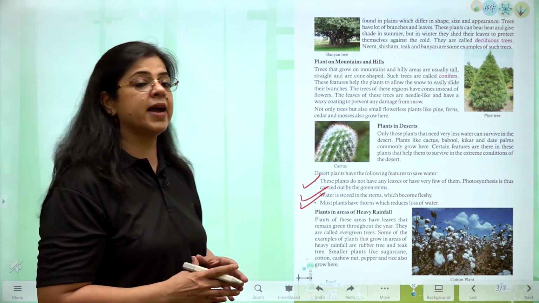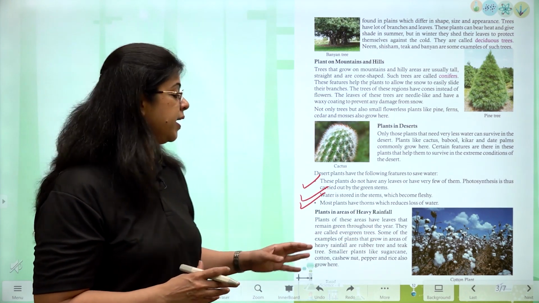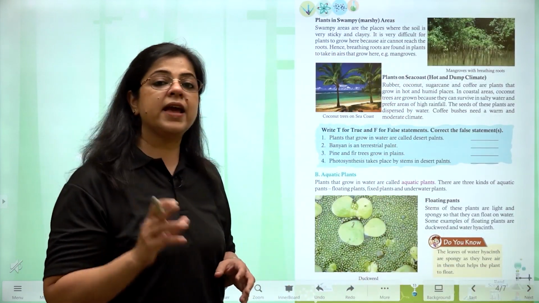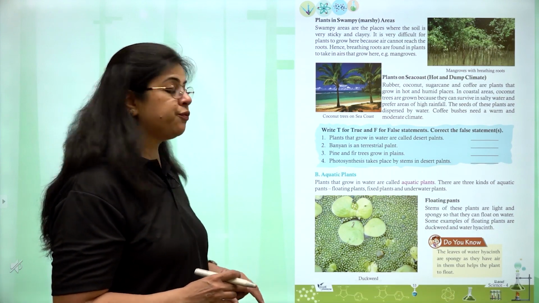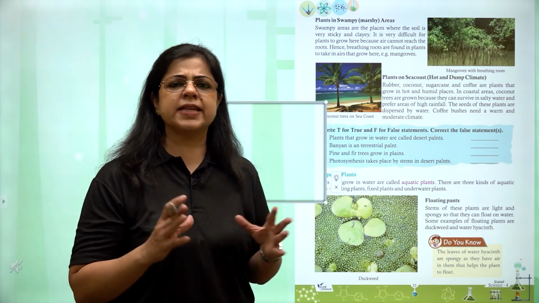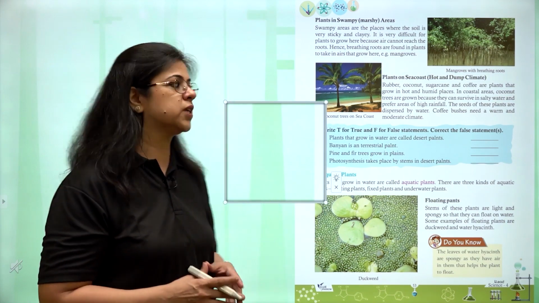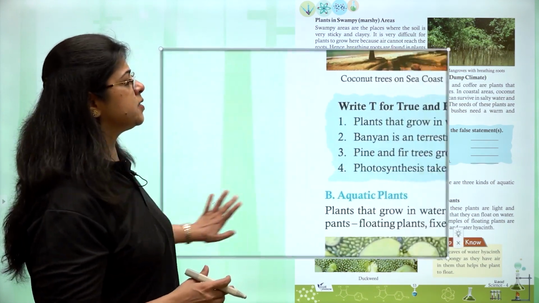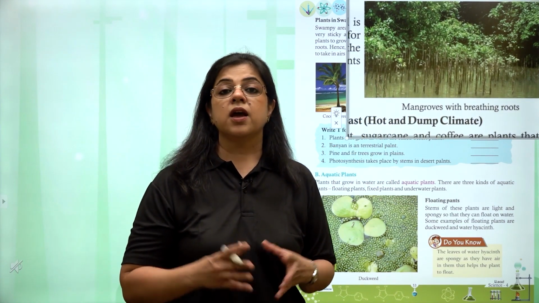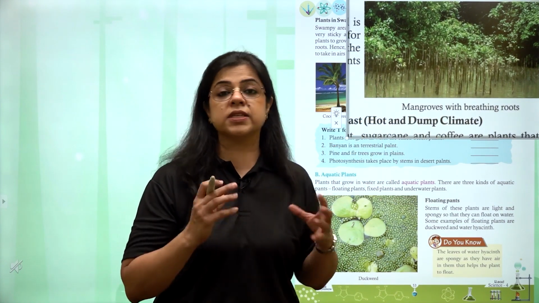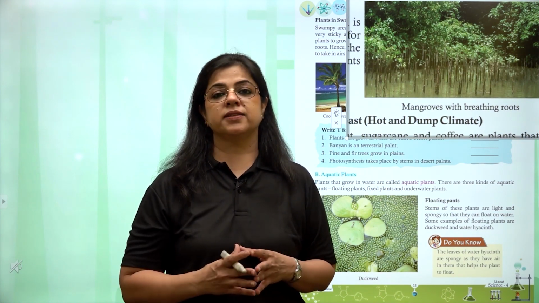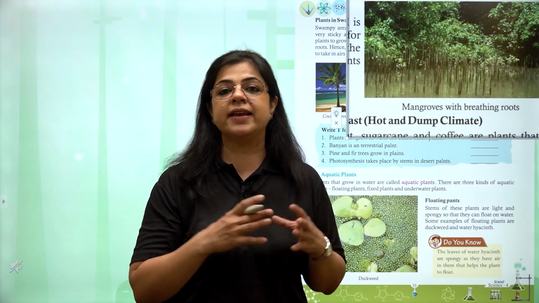Now let us understand about plants which survive in heavy rainfall area. So the plants which survive in heavy rainfall area have to face the problem of waterlogging. जैसे हमारे घर के आसपास तेज बारिश में खूब पानी इकट्ठा हो जाता है, इन एरियाज में भी तेज बारिश की वजह से खूब पानी इकट्ठा हो जाता है. तो अब सोच के बताइए रूट्स क्या करेंगे? रूट्स तो गल जाएंगे, बट mangroves के अंदर they have developed aerial roots.